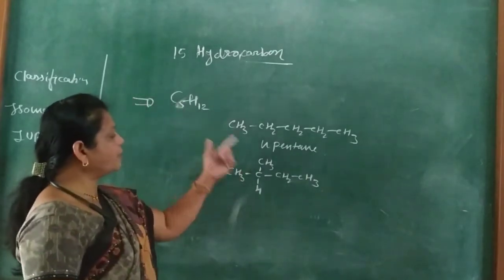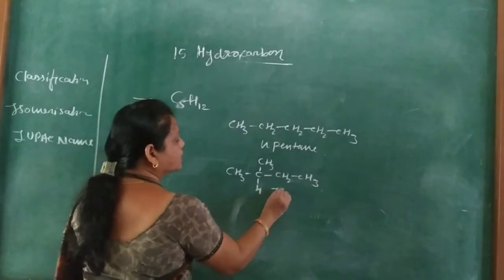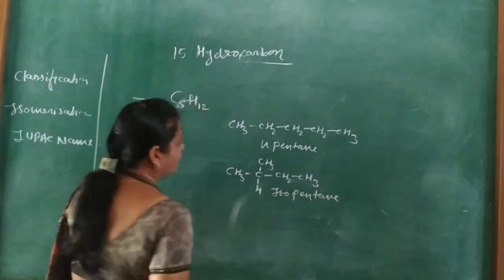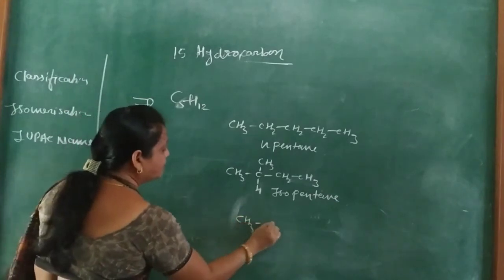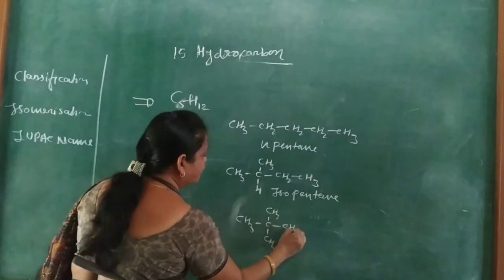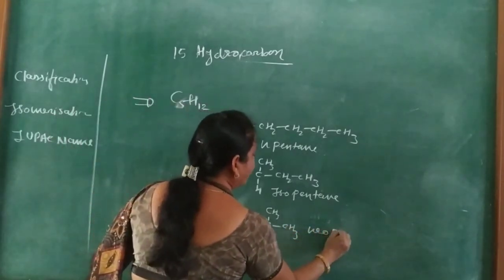Again it has the same molecular formula but a branched chain structure, and this is called isopentane. Next one, CH3, C, CH3, again here CH3 and CH3. And this is called neopentane.